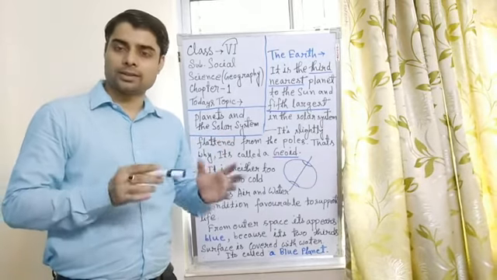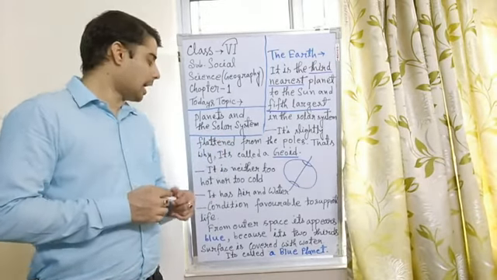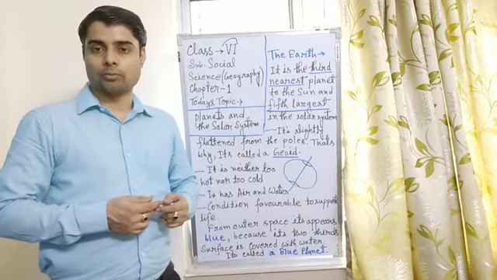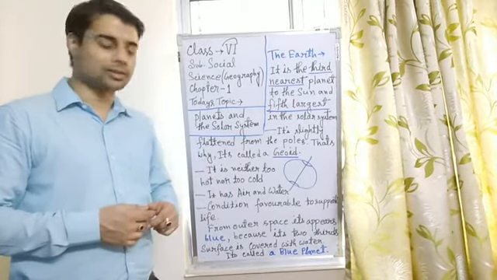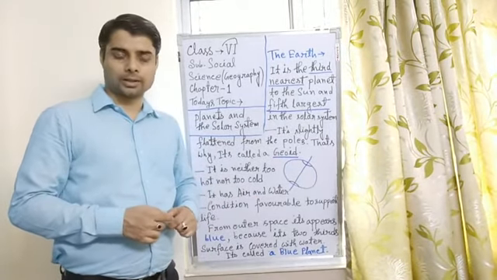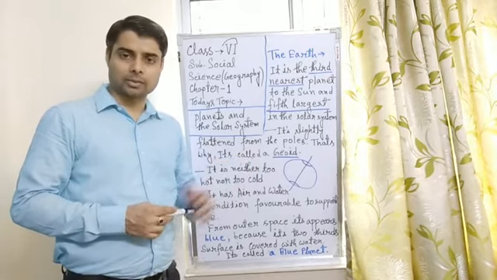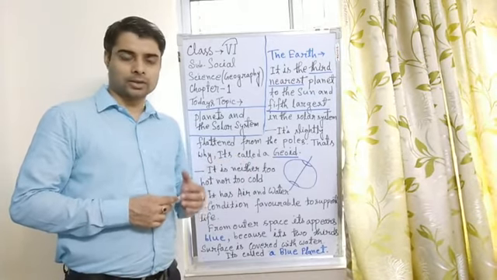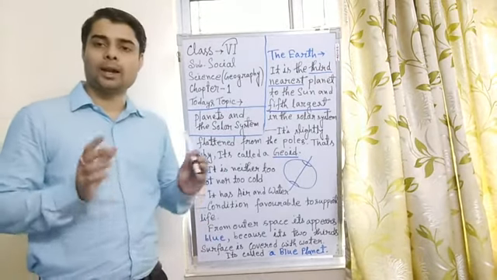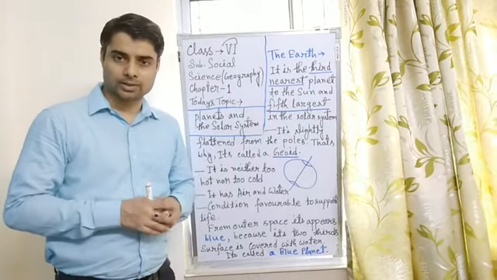Water is also a very important component of our life, and it exists on Earth. The rest of the planets are different. That's why life exists only on our planet Earth in our solar system.